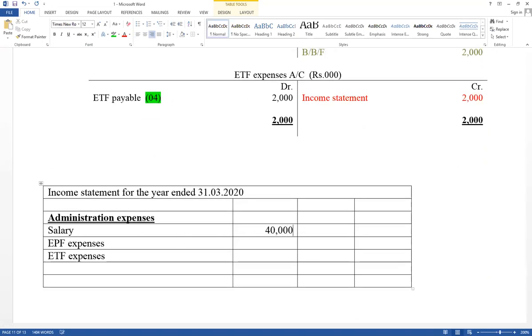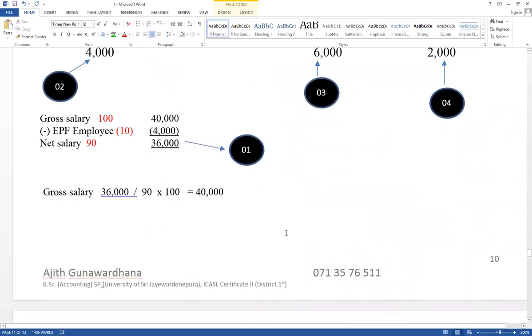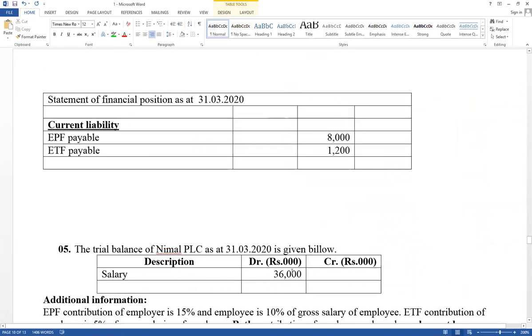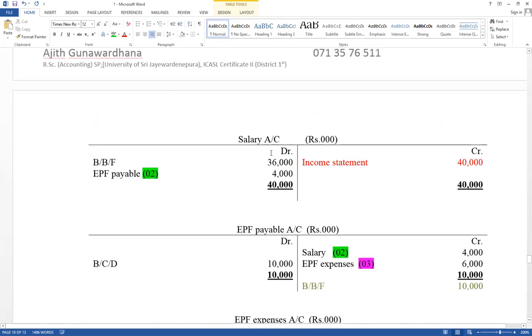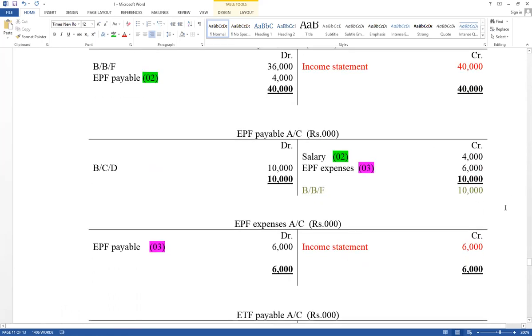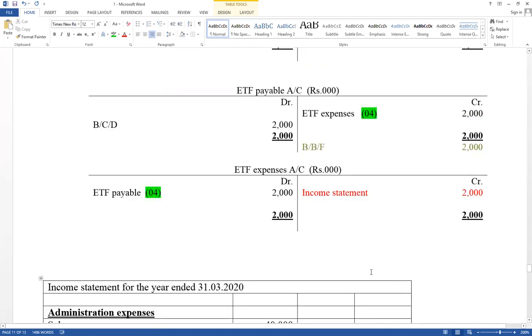Salary expense account balance equal 40,000. EPF expense account balance equal 6,000. ETF expense equal 2,000. Think about trial balance also given salary. This is not correct value. Correct value 40,000. Therefore, trial balance information cannot be included. Adjustment should be done. Salary available in trial balance 36,000, but that is not correct value. As a salary and administration expense should be included 40,000. Adjustment should be done. And EPF payable, ETF payable under current liability.